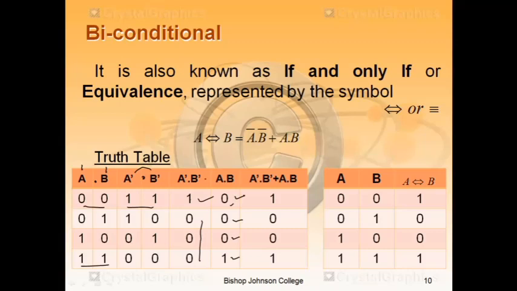Now apply the plus operator between the two columns. In plus, if any one is 1, the output is 1. So here 1 0, the output will be 1. 0 0, both inputs are 0, so the output will be 0. 0 1, the output will be 1. And it is equivalent to equivalence. So in equivalence, when both inputs are the same, then the output is 1. If the inputs are opposite, the output will be 0.